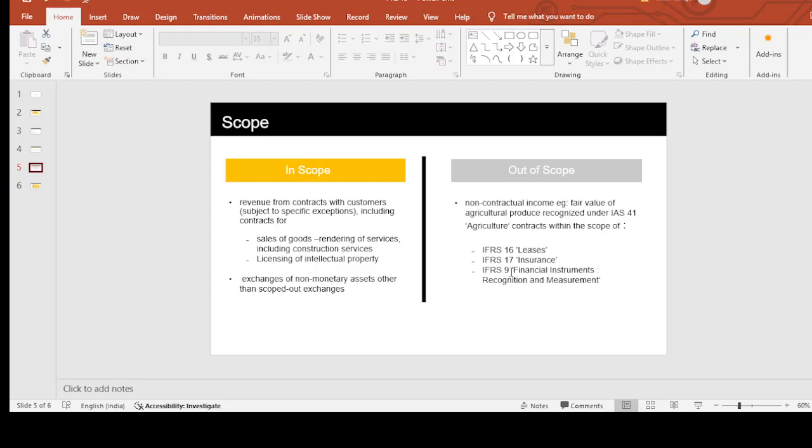That will be separately covered under IFRS 9. Or if we talk about a company which is in the insurance business, that will be covered in IFRS 17. Or if we talk about any fair value of the agricultural produce, if I'm into that kind of business, that is covered under IAS 41.